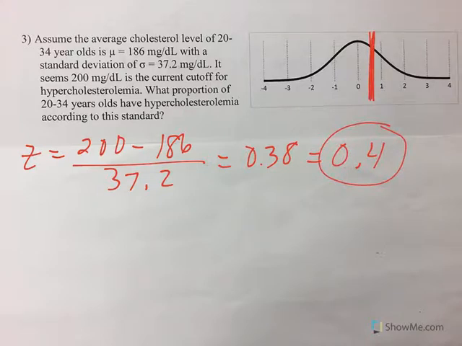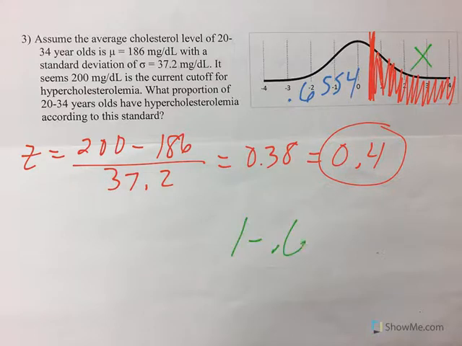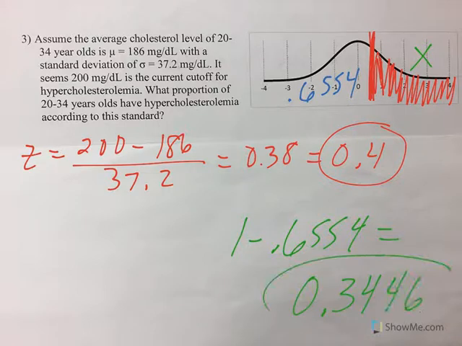So here we go. So now think about this, though. If that's the cutoff for high cholesterol, if you have a value lower than that, that doesn't mean you have high cholesterol. High cholesterol means you have a value higher than that. So if we look at our table, 0.4 gives me a proportion of 0.6554. So if we're talking about this side, I have to take 1 minus 0.6554, and that gives me a proportion of 0.3446. So that's the proportion. Roughly 34.46% of 20 to 34-year-olds have high cholesterol.